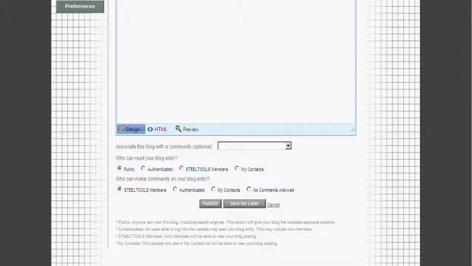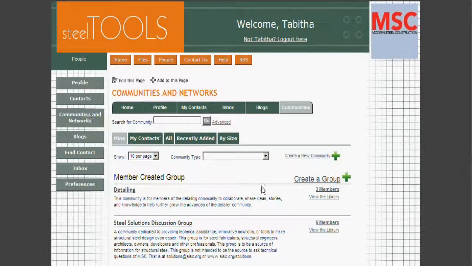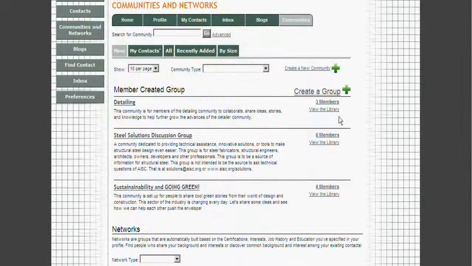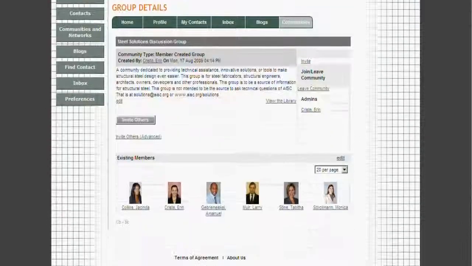You can also be involved or connect within different communities and networks within the site. This is the same thing as groups. So at any time, you can click on, for example, here's one on Steel Solutions. I want to stress that this is not the Steel Solutions Center. Anytime you're talking about structural steel ideas, this is a place where you can engage. And here's various people that have already joined this community. Each community can have